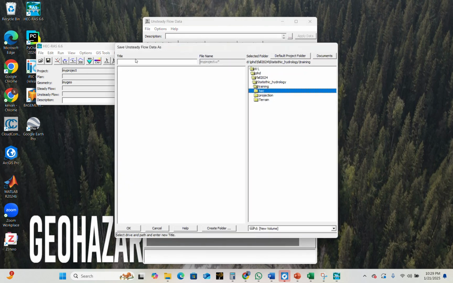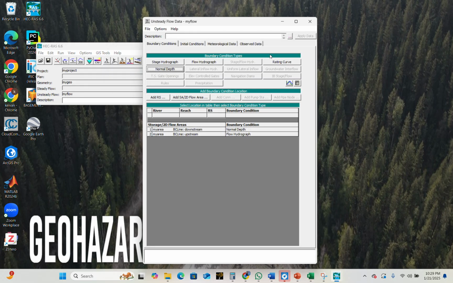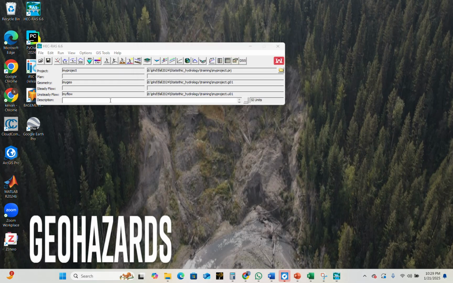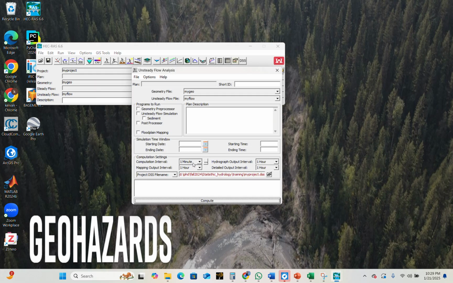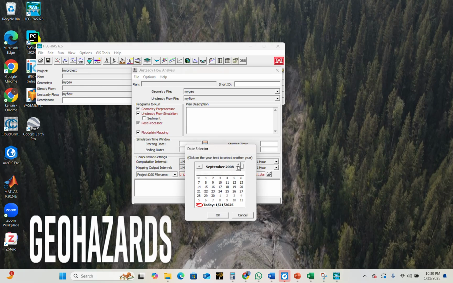I will call it my flow, and then click on OK and close this window. The next step would be defining the value of parameters for running, and we have to consider that we don't have sediment, so we don't check this option. Then the starting date of my event 1 was